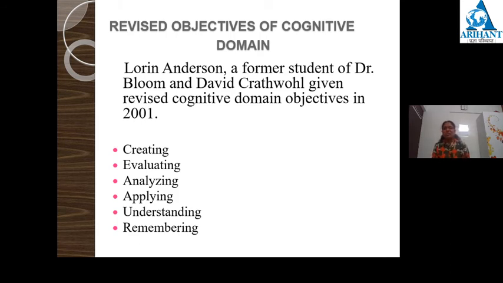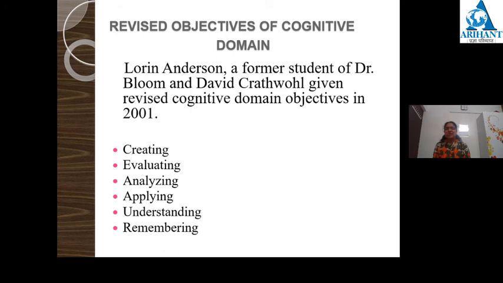Then the next objective is understanding. At this stage, students can understand, students can comprehend and can explain in their own words, can give examples, students can differentiate also. The next level is applying, same as we have seen in the previous slide. At application level, students can use their knowledge, whatever they have understood, and they can use the formulas and solve examples. They can create, they can use, they can handle, they can calculate, and students can identify also.